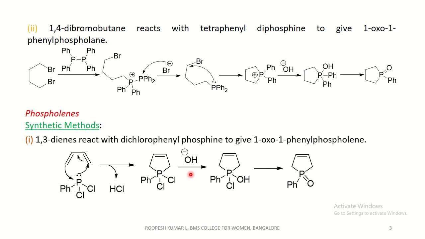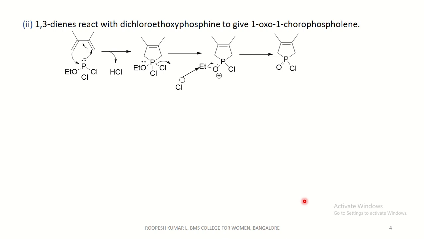This on reaction with base we get this compound, that is base attacks this phosphorus with the elimination of one chloride ion, and again the lone pairs on oxygen shifts to form a double bond with the elimination of chloride ion. We get 1-oxo 1-phenyl phospholane.